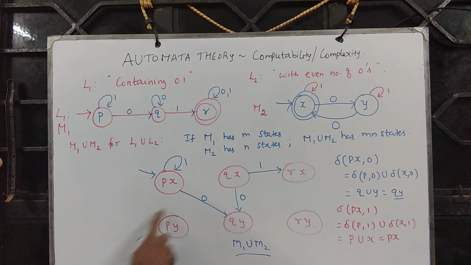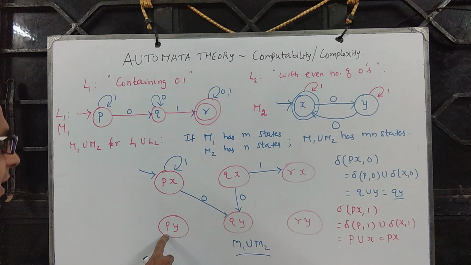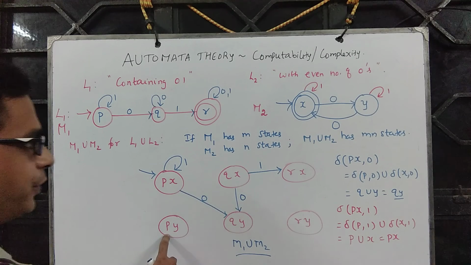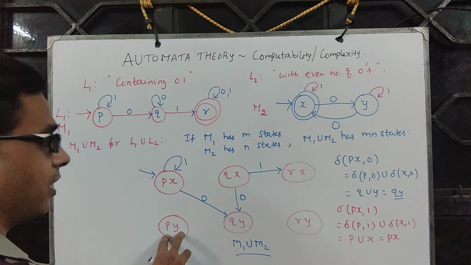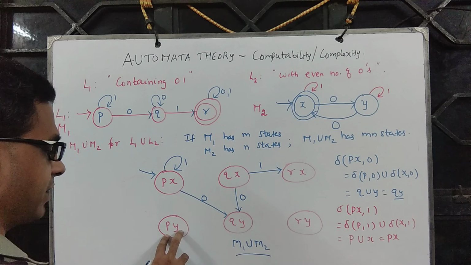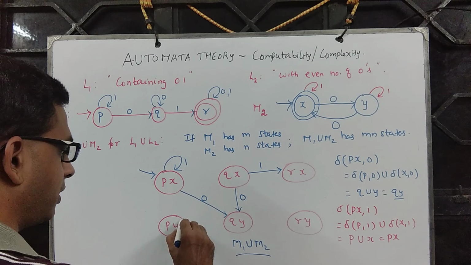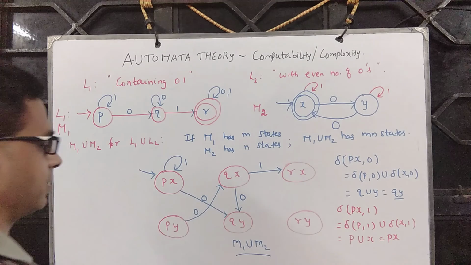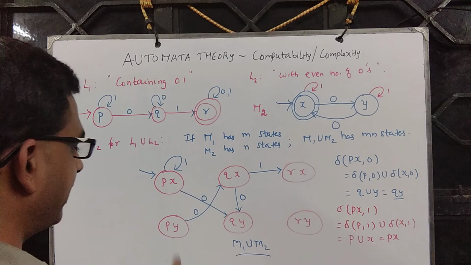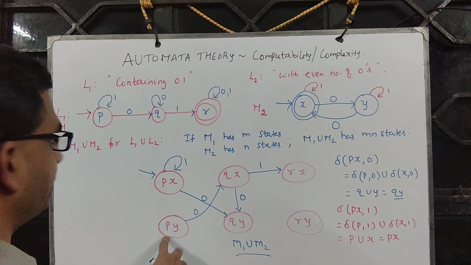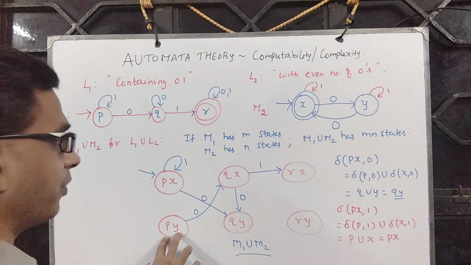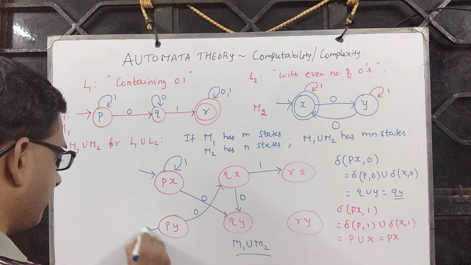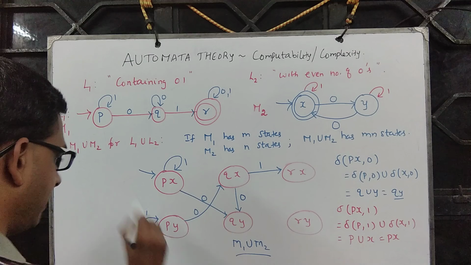Py on 0: P comma 0 is Q and Y comma 0 is X. So on reading 0, we go to Qx. What about 1? P comma 1 is P and Y comma 1 is Y. So which means we stay in the same state.